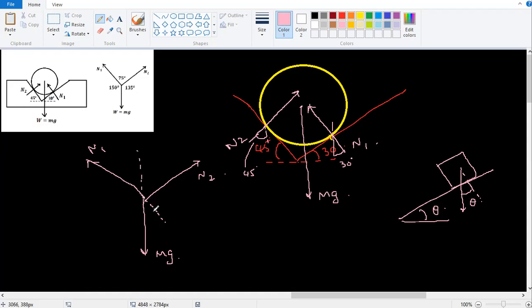If I say this angle with the vertical is 45 degree, with the vertical, that's very important, so make a note, with the vertical, then I can immediately say this is also 45 degree.